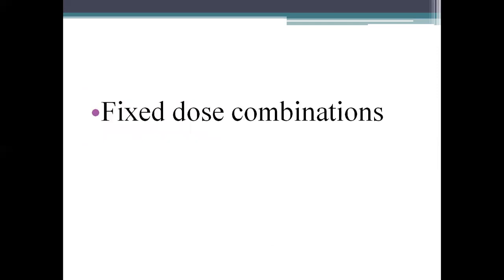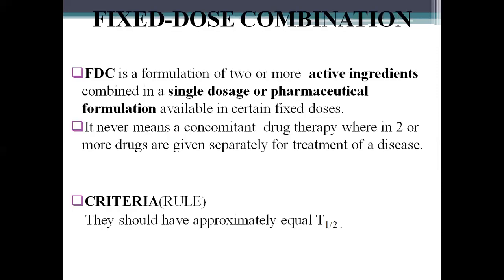Coming to the other topic, fixed dose combinations. The fixed dose combination is a formulation of 2 or more active ingredients combined in a single dosage or pharmaceutical formulation, available in certain fixed doses. It never means a concomitant drug therapy wherein 2 or more drugs are given separately for treatment of disease. The criteria: they should have approximately equal half-life.